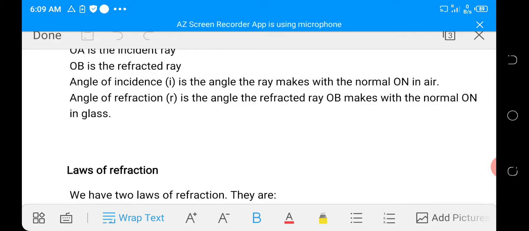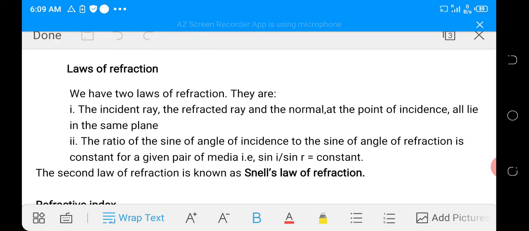So let's move to laws of refraction. There are two laws of refraction. The first one states that the incident ray, the refracted ray, and the normal at the point of incidence all lie in the same plane. Then the second one states that the ratio of the sine of angle of incidence to the sine of angle of refraction is constant for a given pair of media, that is sine i over sine r is equal to constant. To explain these two laws, let's go back to our diagram.